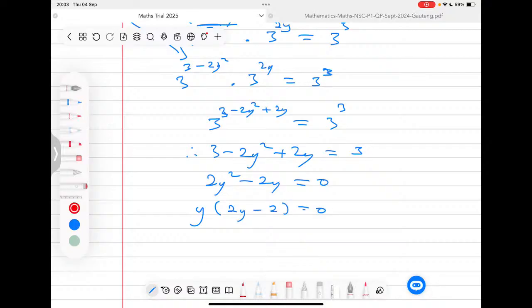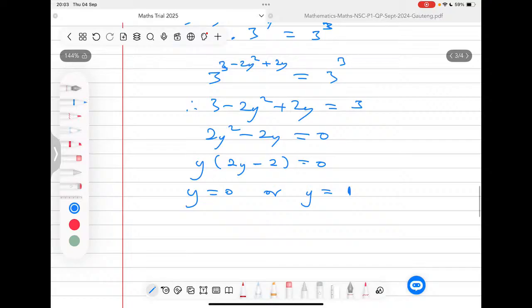Now look at this. If I say this multiplied by this, I get a 2y squared. Then if I say this multiplied by that, I get a negative 2y. Now at this stage, we're going to say y is equals to 0, or y is equals to positive 1. Should I write this step for you guys so that you can see how I got to this part?